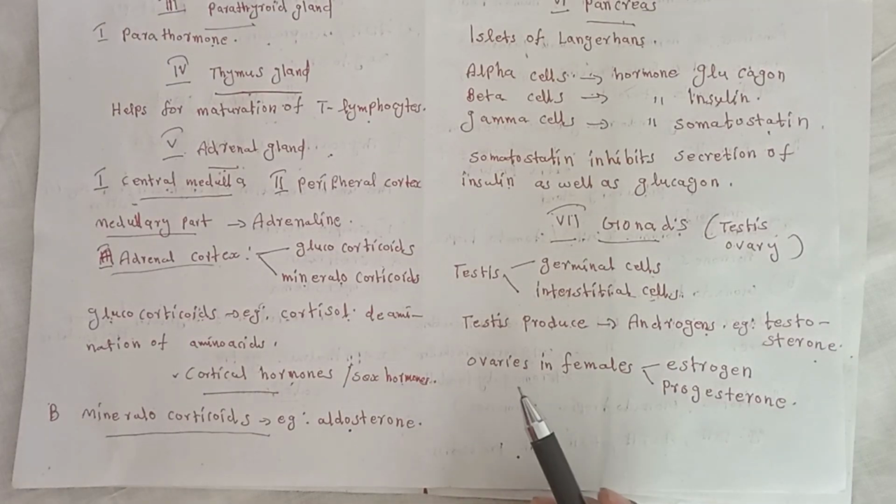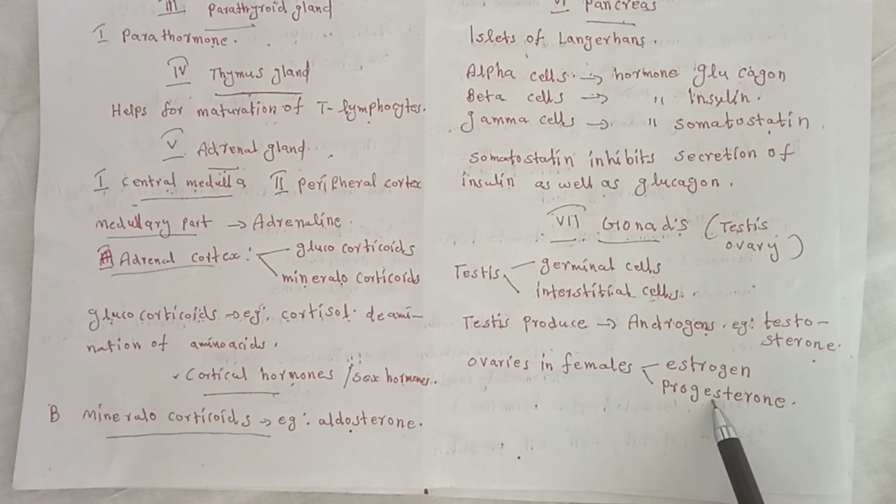Estrogen is secreted from follicles of the ovary and stimulates fat deposition in the hip area and breast development.